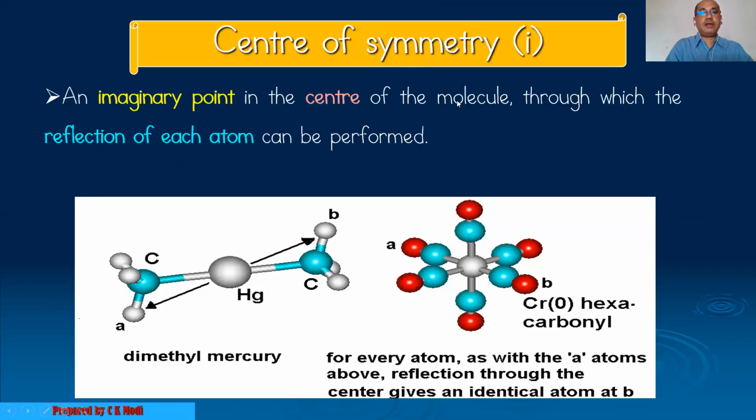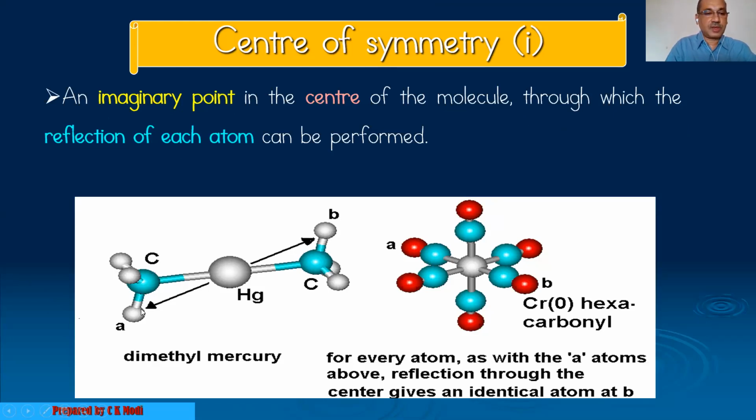Now the next element is called center of symmetry, I. Look at this definition. It is an imaginary point in the center of the molecule through which reflection of each atom can be performed.